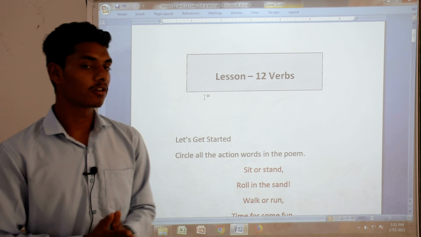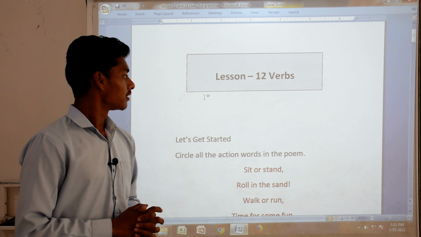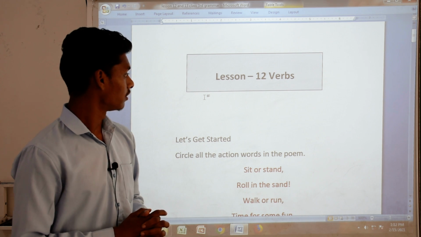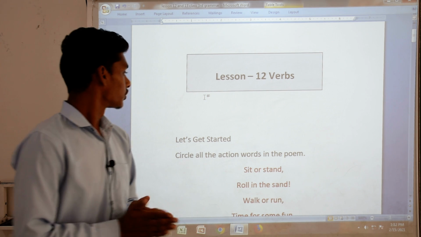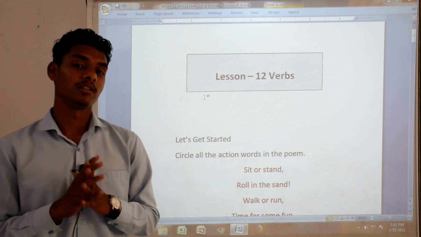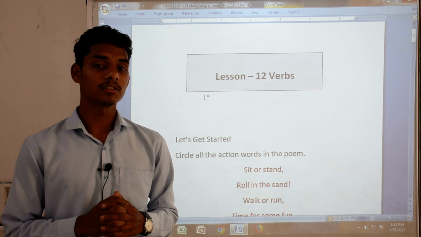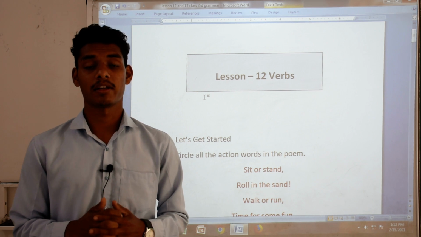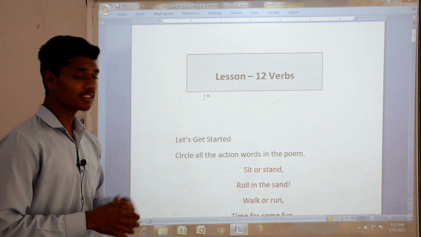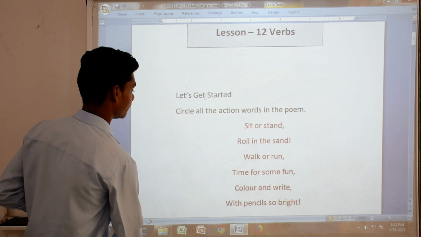Today we are going to see two grammar chapters: Chapter 12 about verbs and the next chapter about helping verbs. First we will learn about verbs. What is a verb? The definition is that verbs are the words which show or tell us about an action. Let's see some verbs given here in this poem.